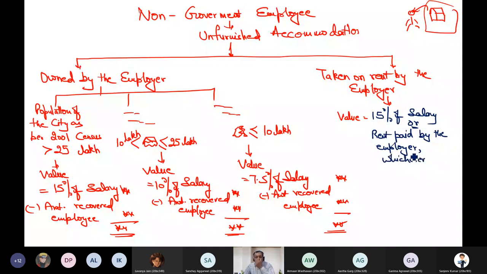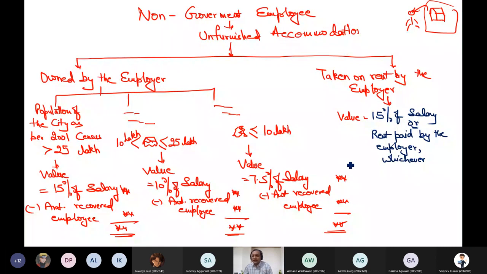गवर्नमेंट सिंपल क्या कह रही है, अगर आपने खुद वो रेंट पे ली होती तो जितना रेंट आपका एम्प्लॉयर दे रहा है, you would have paid that rent. So that would have been your expenditure. Now you are saving it because your employer is giving that rent to the third party. But when I determine any perquisite, simply think from the employee's point of view, how much the employee is saving. If accommodation is taken on rent by the employer, government simply says that whatever rent the employer pays to that third party, this is the rent which you are saving because now you are not paying it, or 15% of